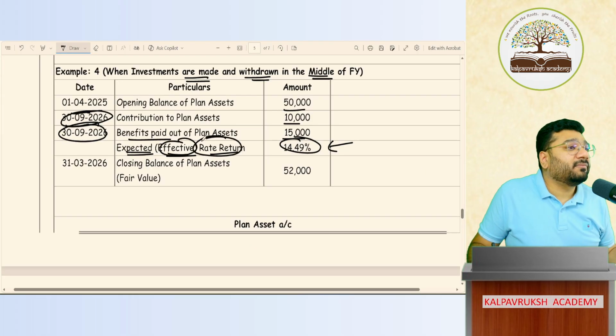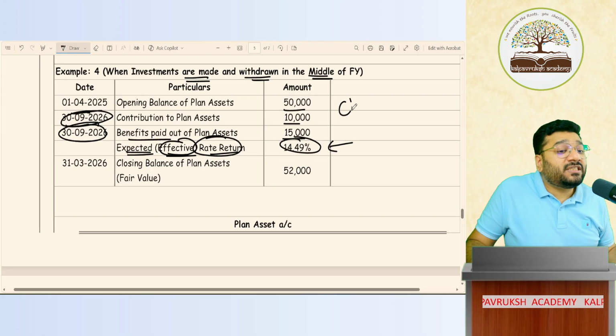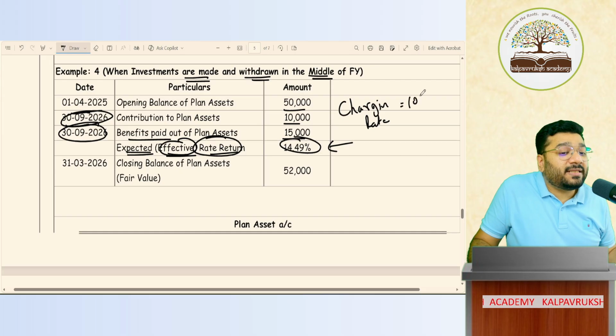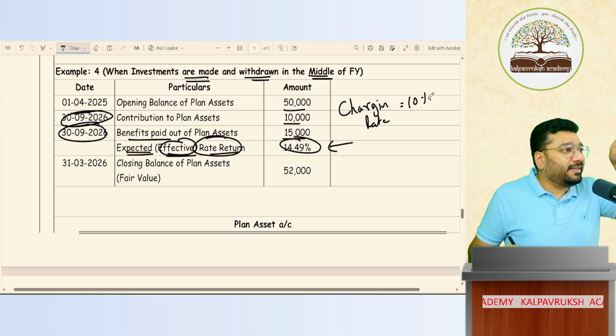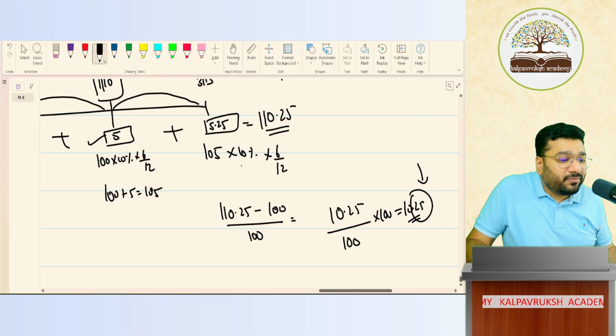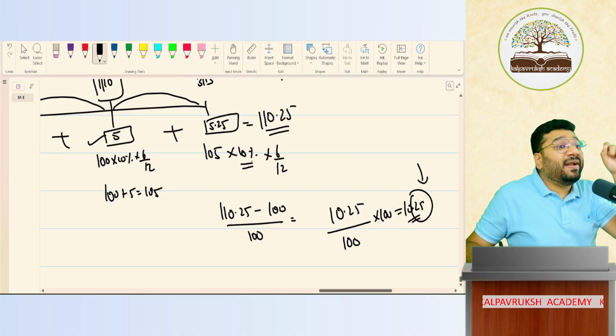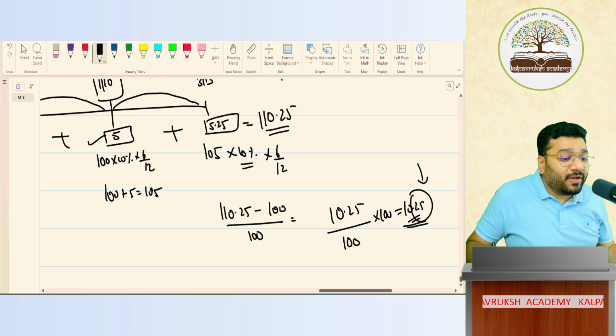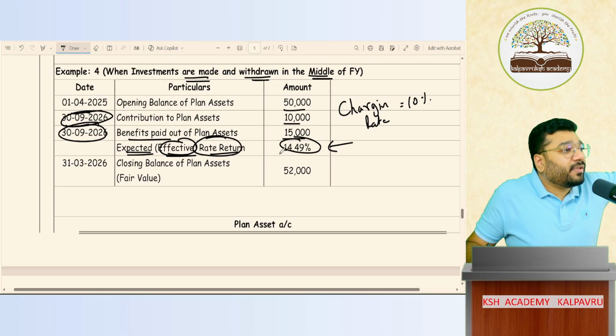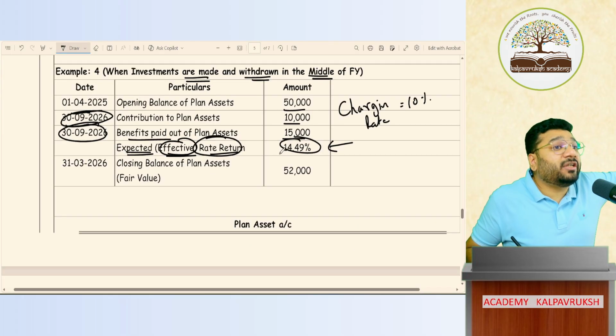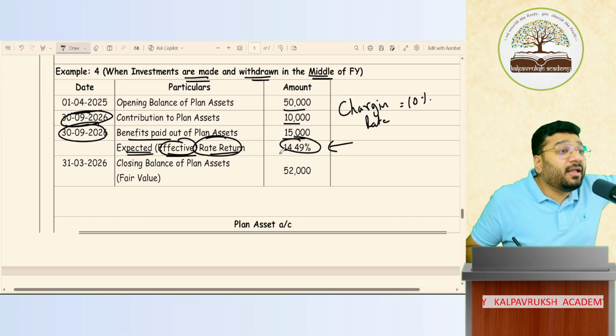If I ask you what the charging rate is, the charging rate is 10%. The percentage you charged first, what was it? 10%. But finally, how much did you effectively earn? 10.25%. So here in the question, the rate they give you is not the charging rate. They'll give you the effective rate of return. Who is calculating this effective rate of return? The actuary.